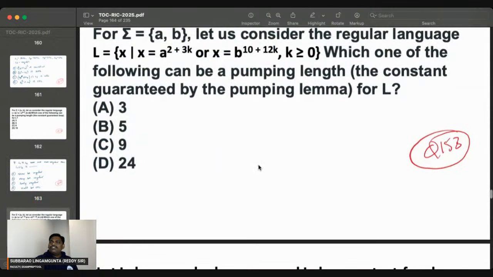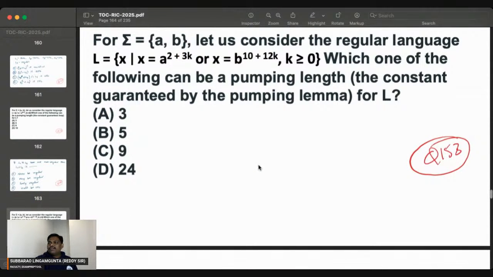So this is also once again the pumping lemma constant. A similar problem I can read once. Can you see this? A power 2 plus 3k, B power 10 plus 12k. Here, if you observe the first part, the minimal string is of length 2. Next 5 length, next 8 length. Every time 3 keeps being added. First 2, next 2 plus 3 is 5, 5 plus 3 is 8, 8 plus 3 is 11. So 2, 5 and so on.